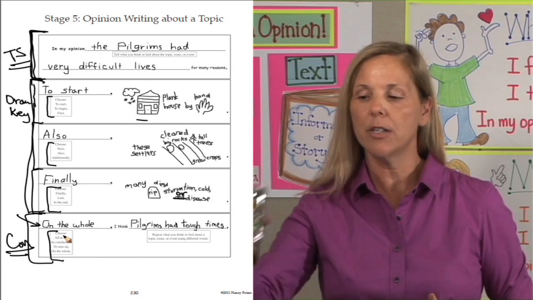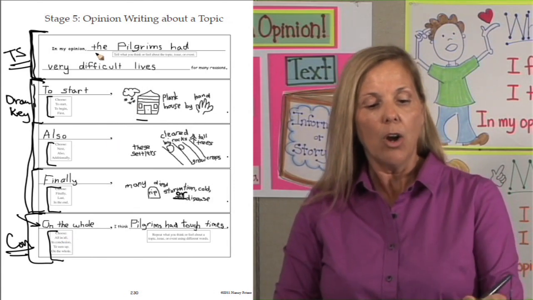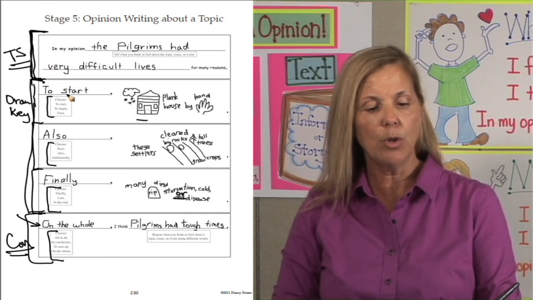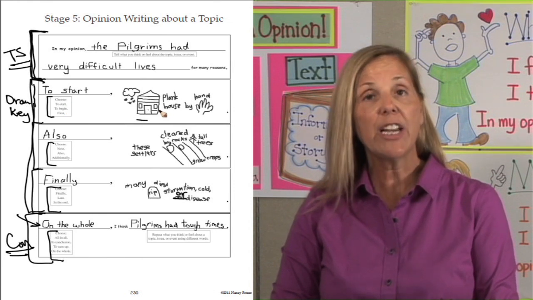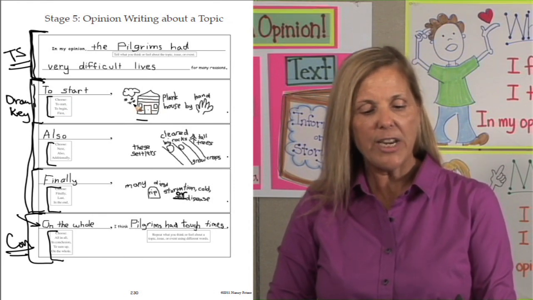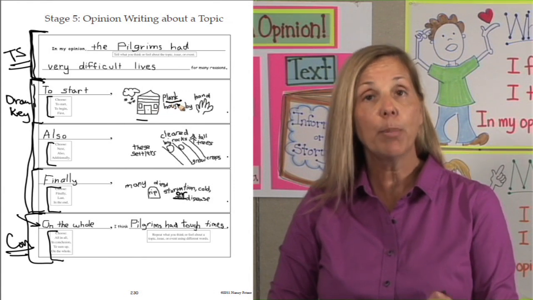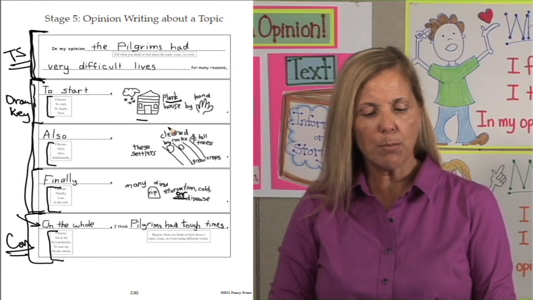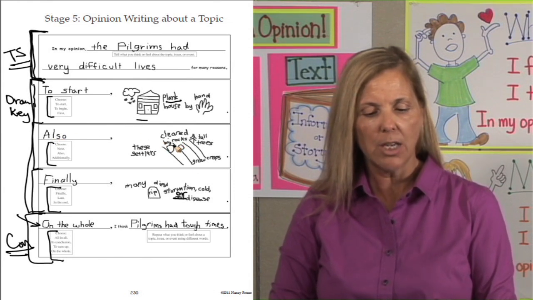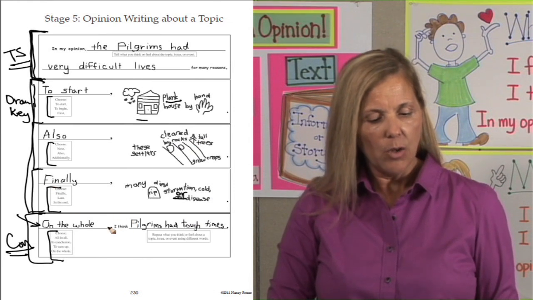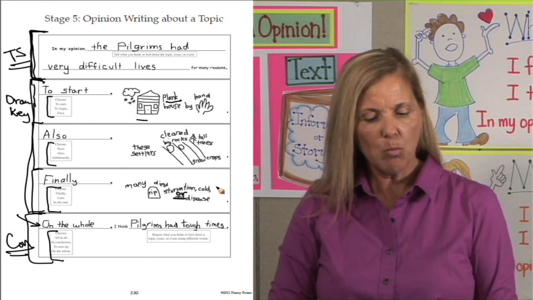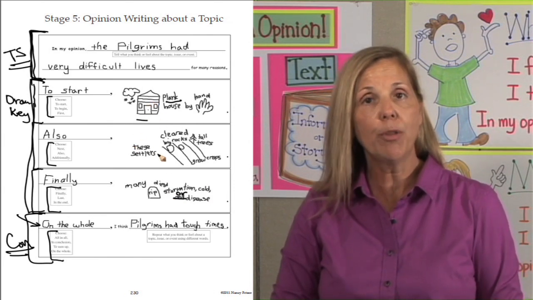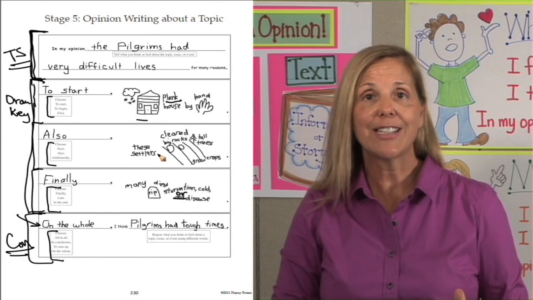Let's add some fancy words. Go to our first topic sentence. I don't see anything there that I need to add any fancy words to. Let's go to the first detail. Maybe we could add a fancy word here. And we said that they built their houses and we added plank houses. What kind of houses? Plank houses. Let's go to the next detail. We think it's important to describe the rocks, the big rocks, the tall trees. Let's go to the next line. No, we don't need to describe anything here. So we chose a couple of details to add describing words, wrote them down, and included them into our sentences.